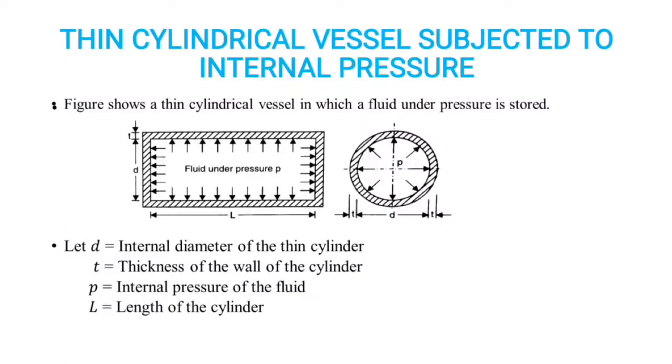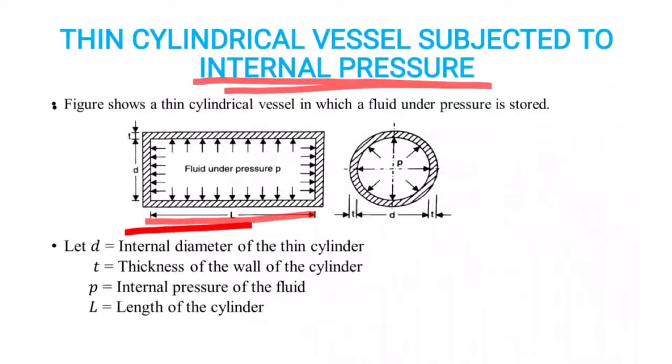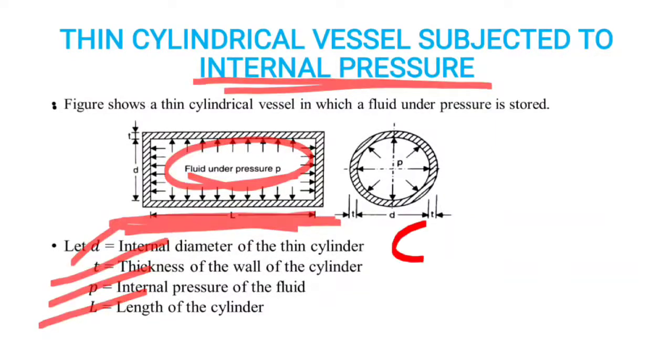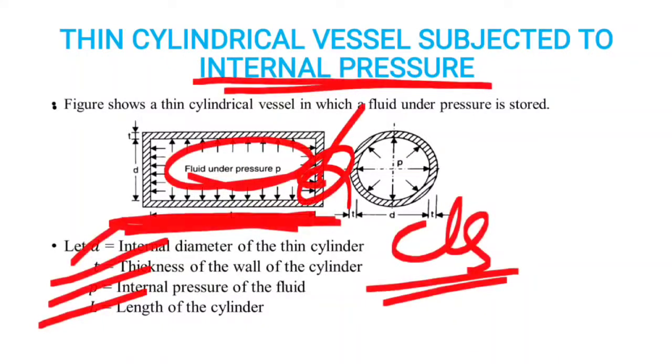Next, we see thin cylindrical vessel subjected to internal pressure. This figure shows a thin cylindrical vessel in which a fluid under pressure is stored. Fluid is under pressure P. D is the internal diameter of the thin cylinder. T is the thickness of the wall of the cylinder. P is the internal pressure of the fluid. L is the length of the cylinder. This is the cross section of a cylinder.